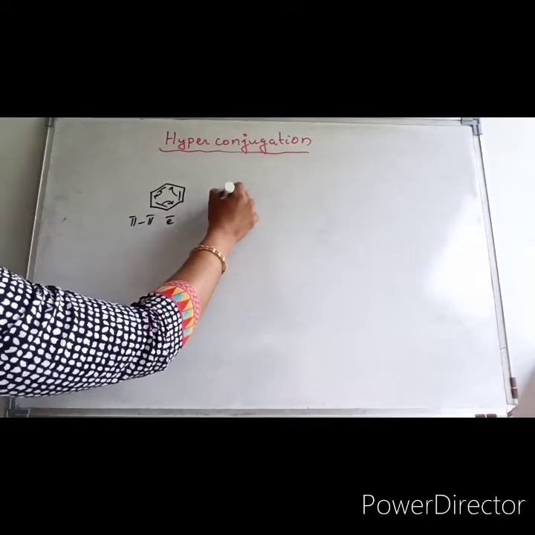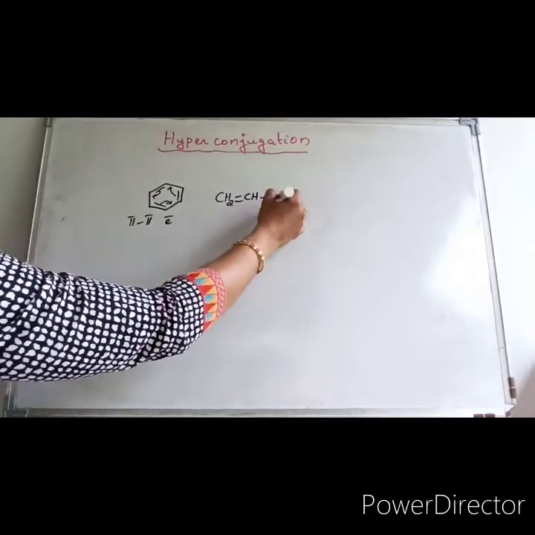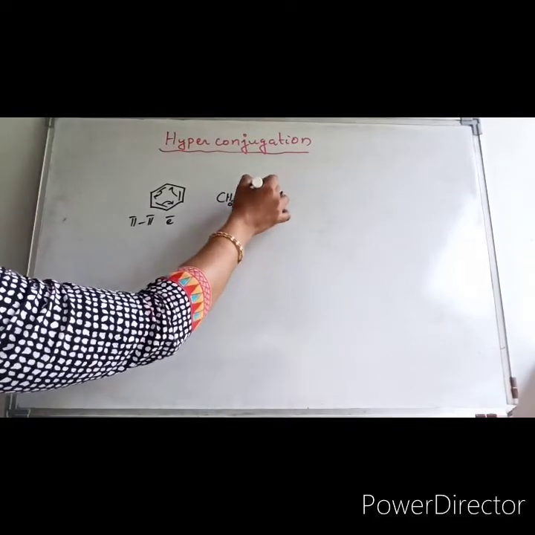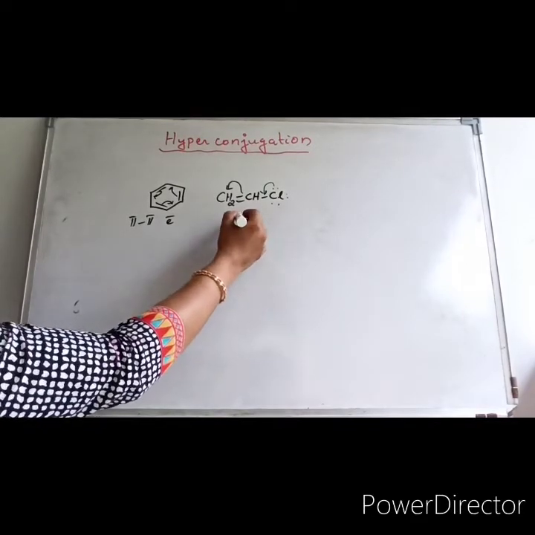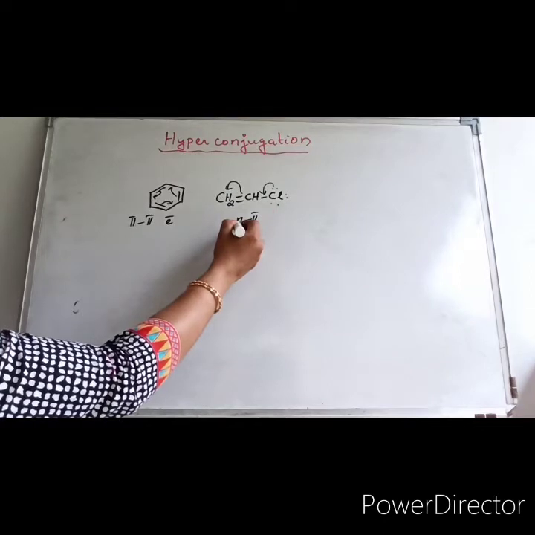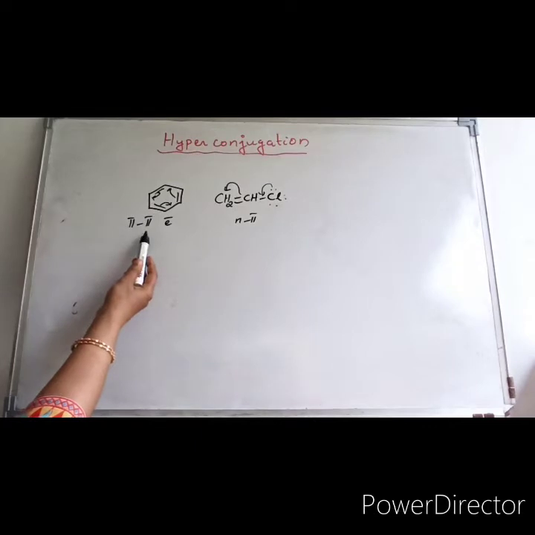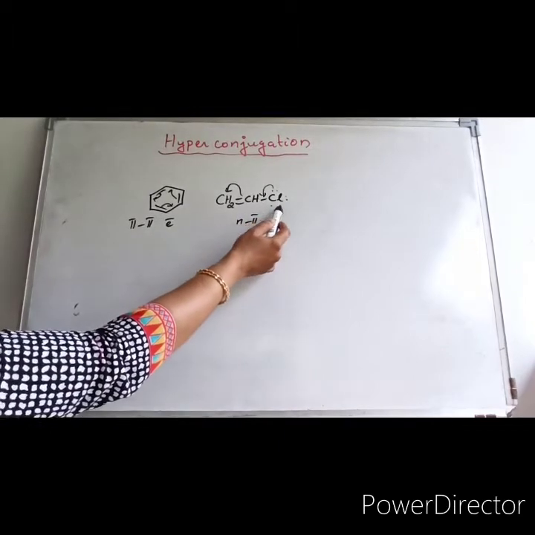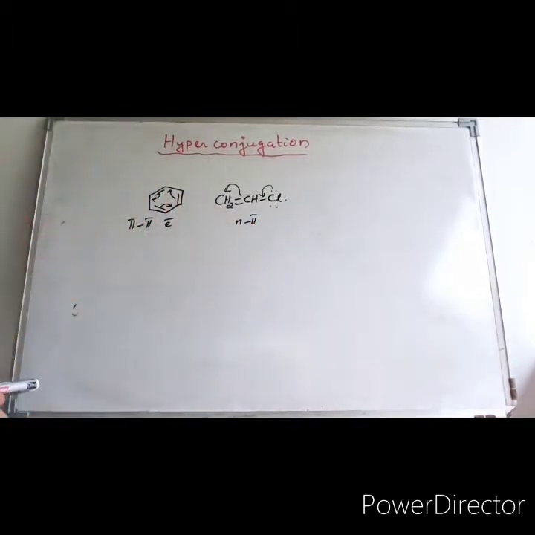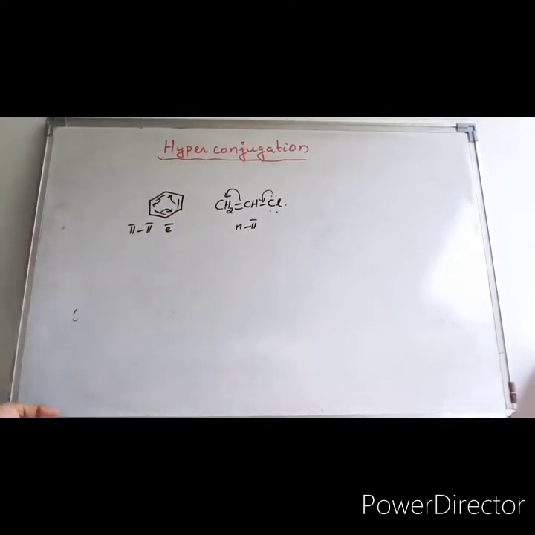Or if you are taking CH2=CHCl, vinyl chloride, in this we have seen how the lone pair and pi bond are involved in resonance, right? In that case, it is known as n to pi, lone pair, non-bonding pair or pi electron. So resonance means it will involve either pi electrons or non-bonding electrons, which you can call lone pair, so these are n electrons. That is meant by delocalization of pi or n electrons through pi-pi or pi-n conjugation, referred to as resonance.